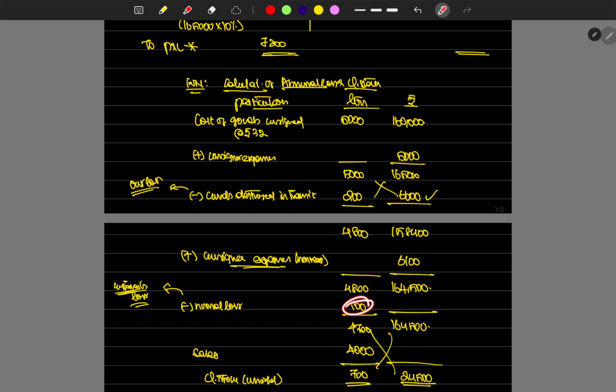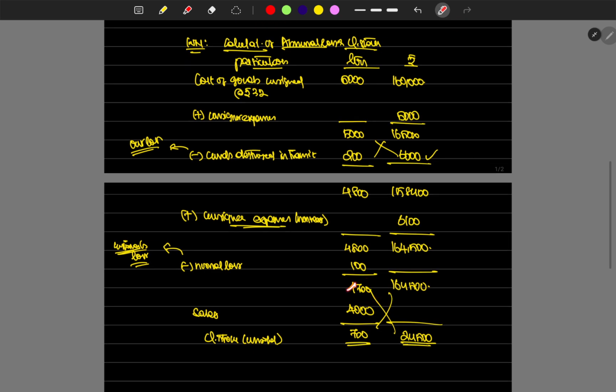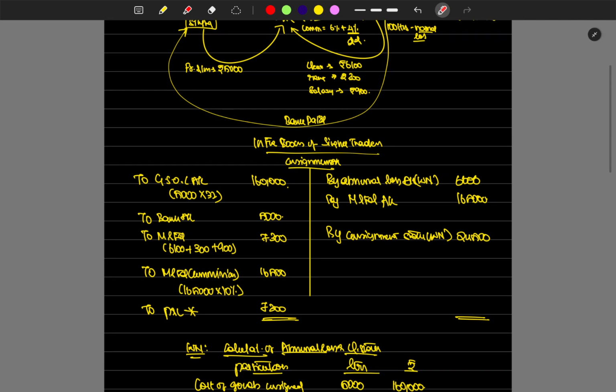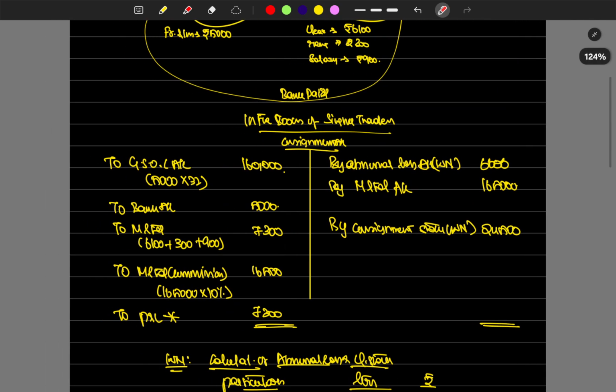From that there is a normal loss. Normal loss is not our loss. Normal loss is the customer's loss. So remove that, and we'll get the actual liters, 4,700 liters, as the value for 1,64,500. Calculate that, and we'll get the closing stock which is 700. So when we cross multiply, we get the value of rupees 24,500 as closing stock, right? So we found the closing stock also, the consignment stock.